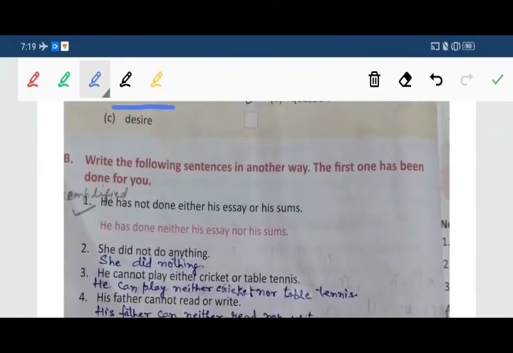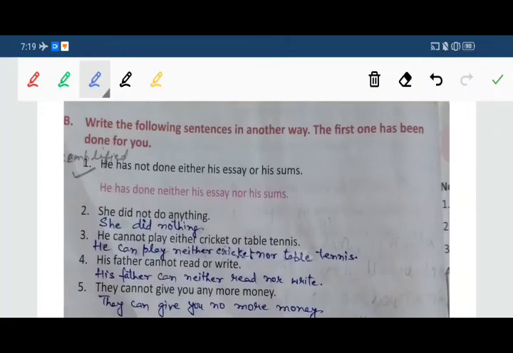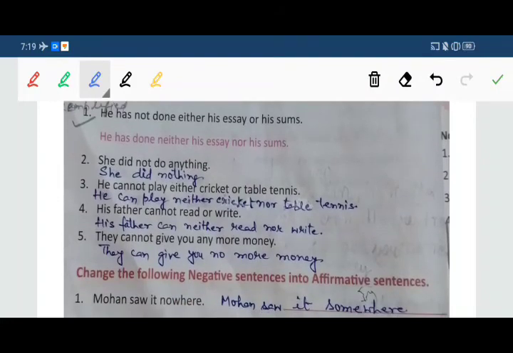Now come to B exercise. Write the following sentences in another way. The first one has been done for you. One example is there already. It is mentioned here. You have to write down the first example also in your copies. Now come to the second point: she did not do anything. Now you have to write it in another way. Answer is: she did nothing.